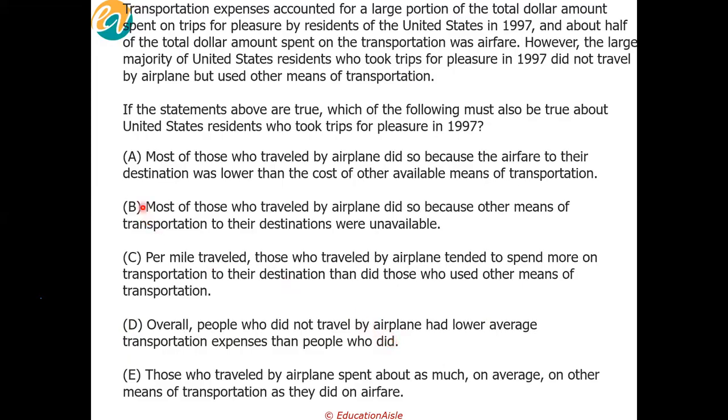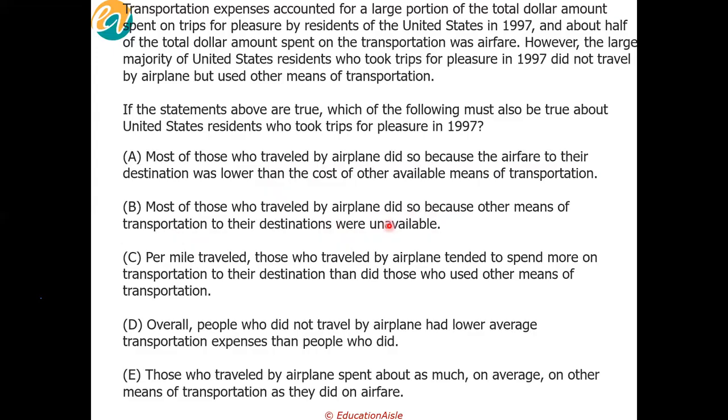Yeah, so you actually see, most of the other choices can be very quickly eliminated. Most of those who traveled by airplane did so because the airfare to their destination was lower than the cost of other means. We've been given no information about this at all. Why did they choose airfare? This is what Alpha is answering. Most of those who traveled by airplane did so because other means of transportation were unavailable.